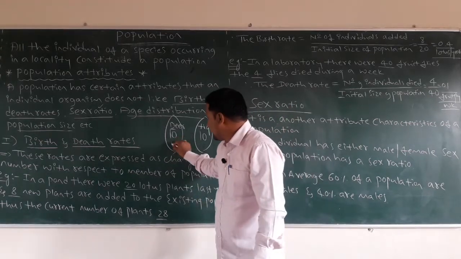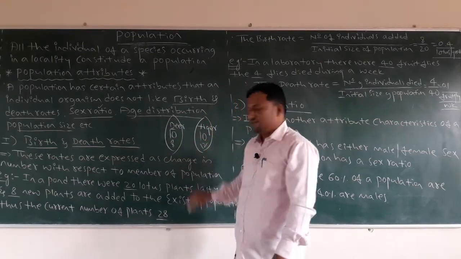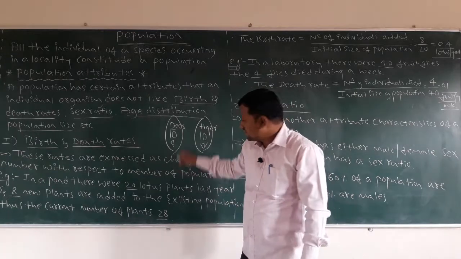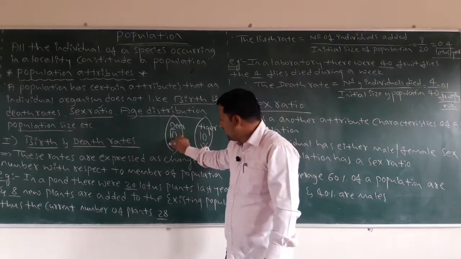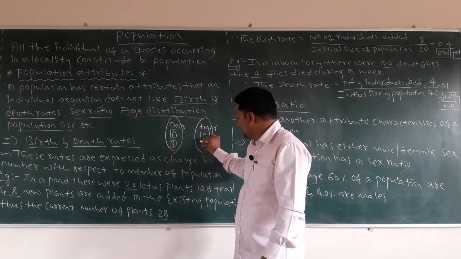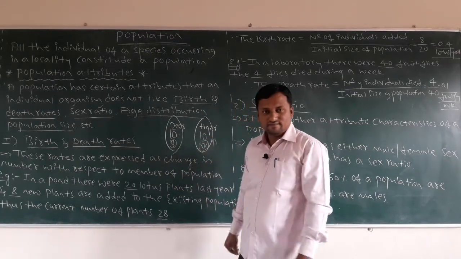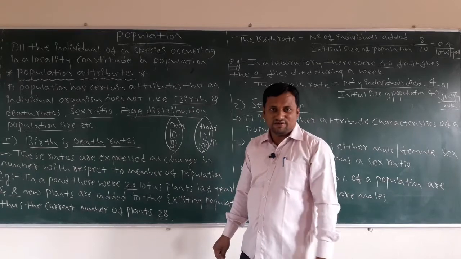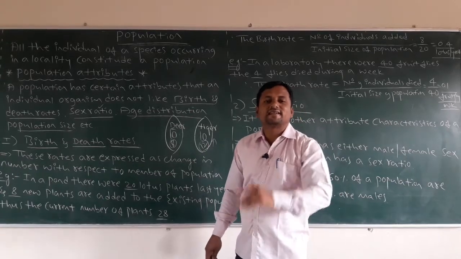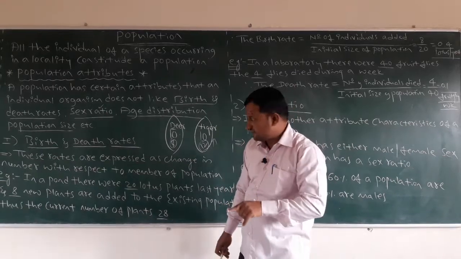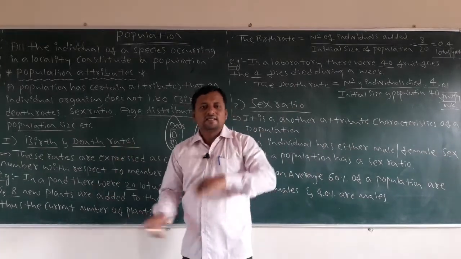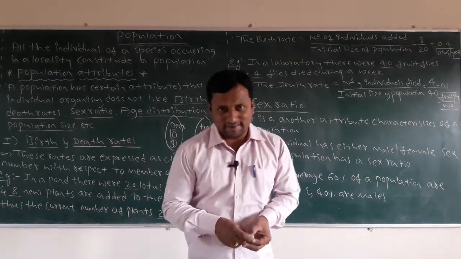Suppose it is 8 and it becomes 12, would you say it is a stable population? No, because the number decreases or increases. Then fluctuation is going on, and you can find the birth and death rates like this. For that purpose, there are 2 examples.